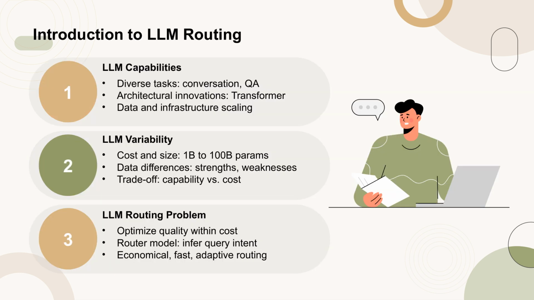Recent advancements in large language models, LLMs, have shown significant capabilities across various natural language tasks. These models have been enhanced by architectural innovations like the transformer and improvements in data and training infrastructure. However, LLMs vary widely in terms of cost, size, and the data they are trained on, leading to differences in their capabilities. This variability creates a challenge in deploying LLMs practically, as routing queries to the most capable models can be expensive, while using smaller models may compromise response quality.